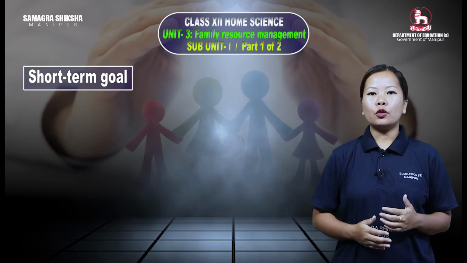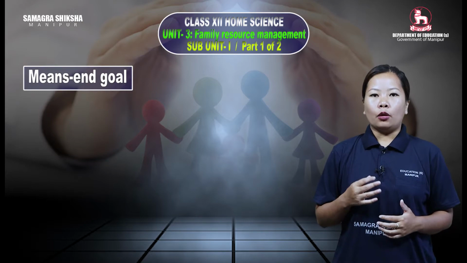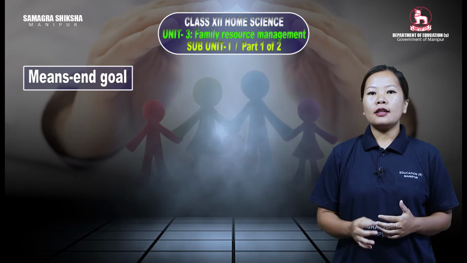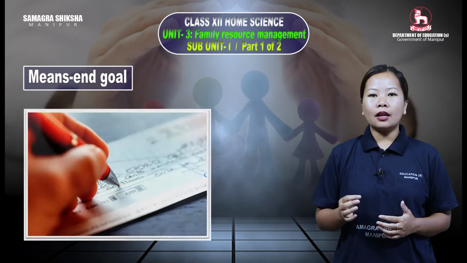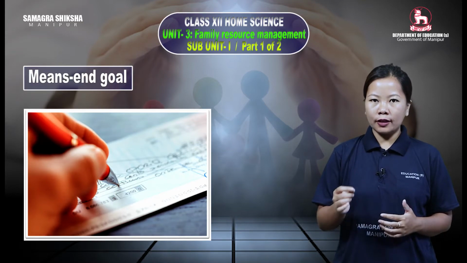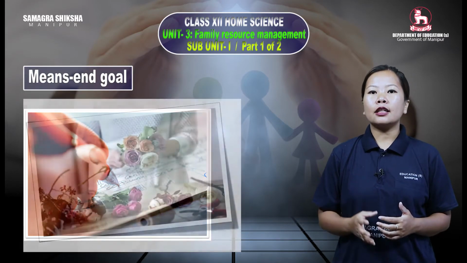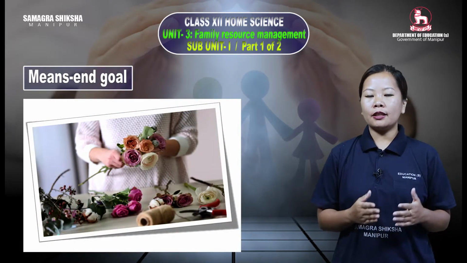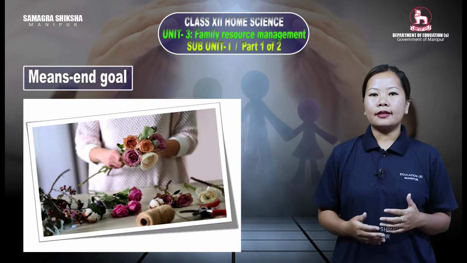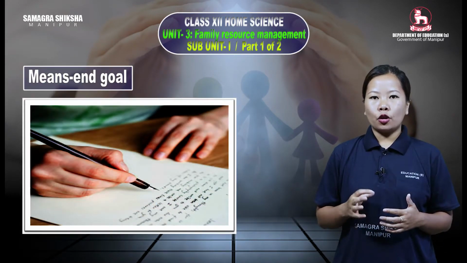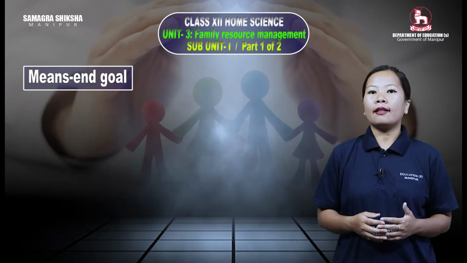Next, we come to the last point of the goal, which is means-end goal. That means the goal that you try to achieve is done within a very short period of time. Example, writing up of a checkbook. That means you just fill it up within a short period of time, and then the work is done. And then cutting and decorating flowers to be kept in the living room. This is also an example of means-end goal. And another example is writing a letter. Within a short period of time, you write a letter, and after that, the thing that you are supposed to do is done.